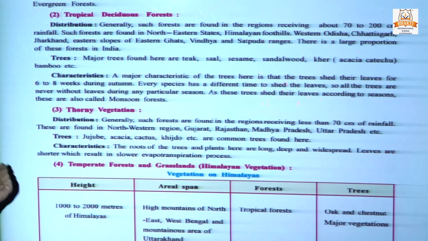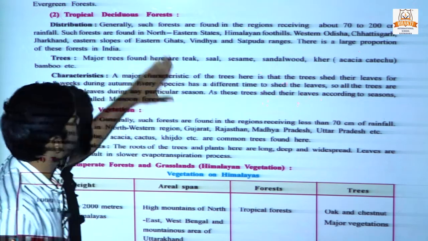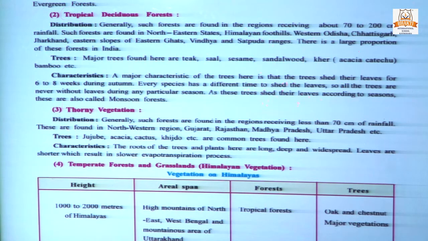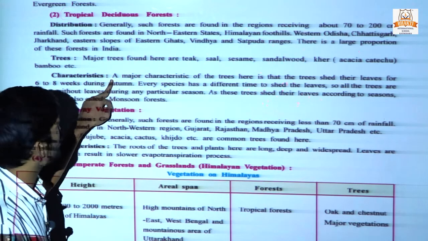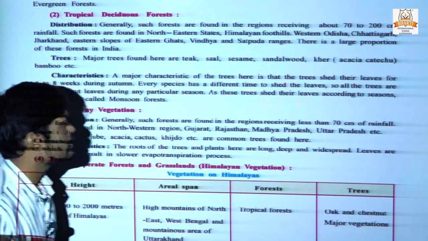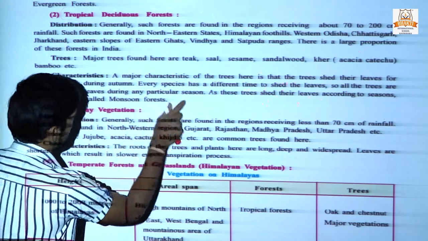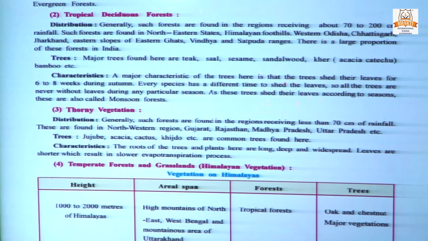That's why you can't find trees without leaves at any time. That's why this also looks like evergreen, but not completely evergreen, and so it is not named an evergreen forest. Also, as these trees shed their leaves according to the seasons, these are also called monsoon forest.